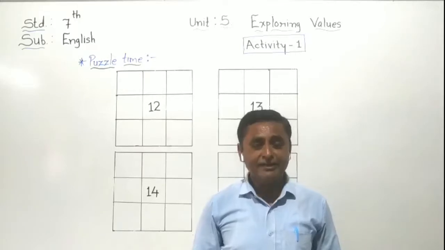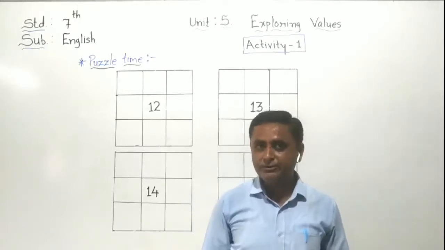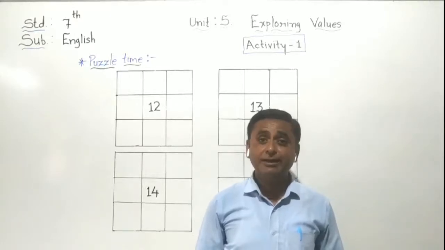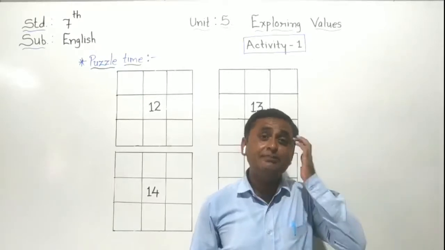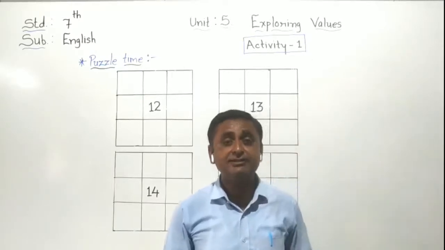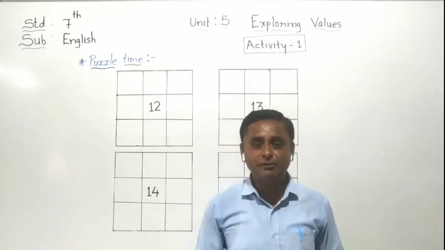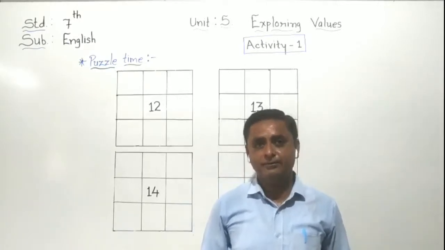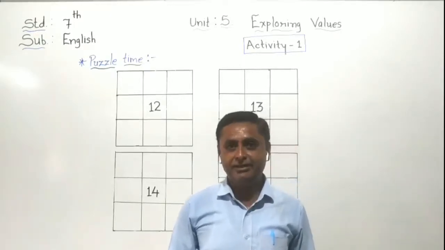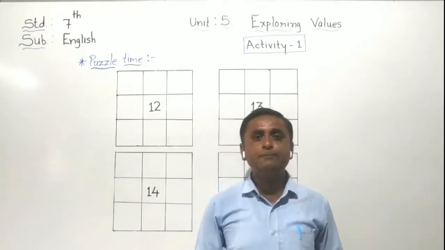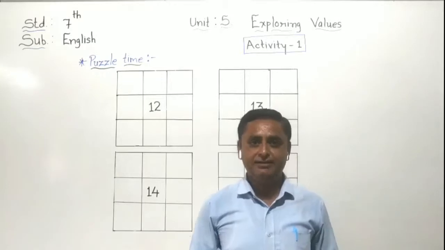What is a value? First of all we have to understand about it. Values means some important things. Values means kimat. In Gujarati we can say that it's a kimat. So here in that whole unit we have to study about different types of values. The whole unit is divided into 10 activities and all are related to different types of values. So students, let's start it.